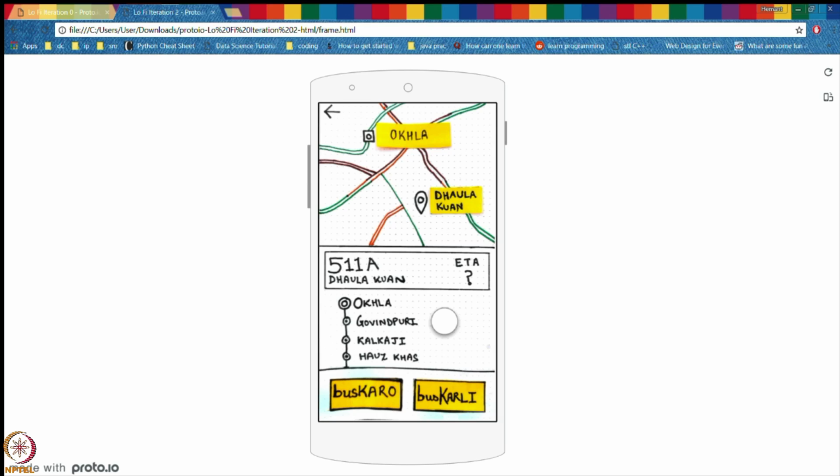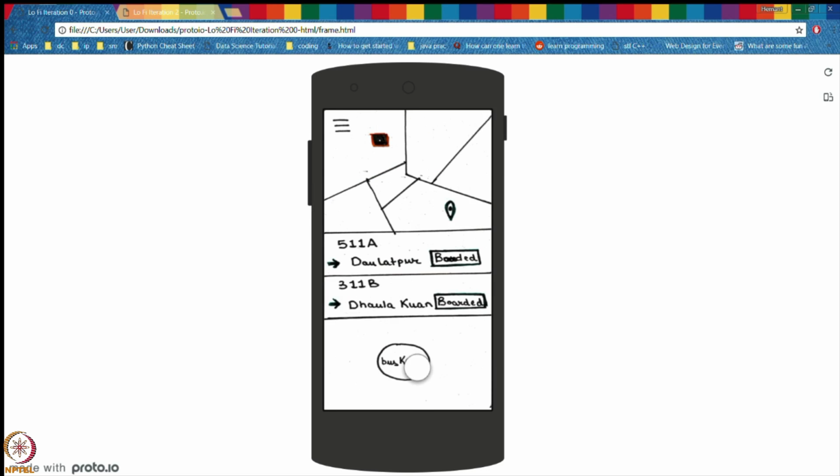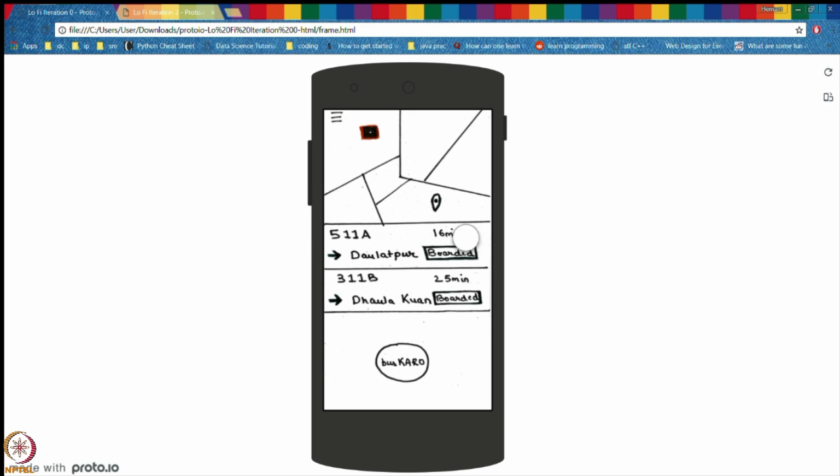Also in iteration 1, some users couldn't realize what happened after clicking the busKARO button and felt the need for a pop-up which says now showing ETAs, which we implemented in iteration 3. As you can see, after pressing busKARO, the ETAs were shown but no pop-up appeared. That's where the user had difficulty knowing whether or not the ETAs were being displayed on the screen, and felt the need for a pop-up.